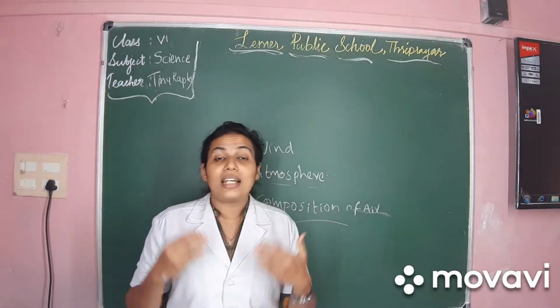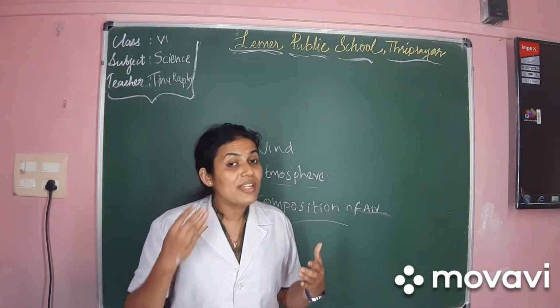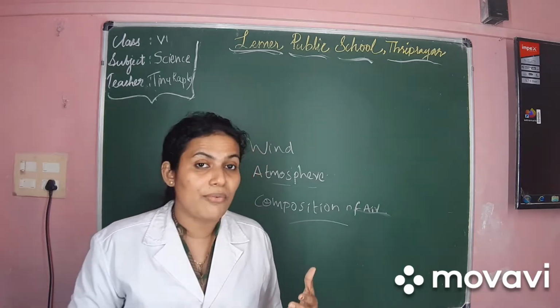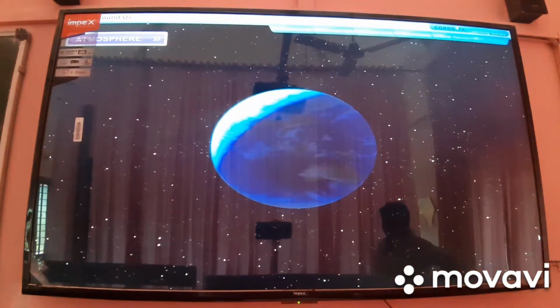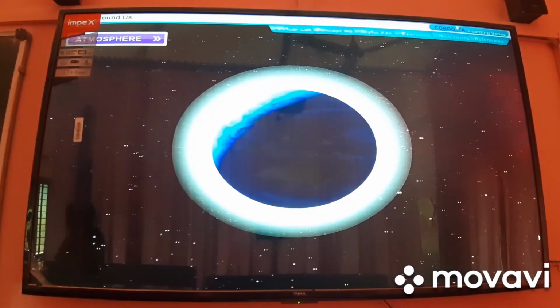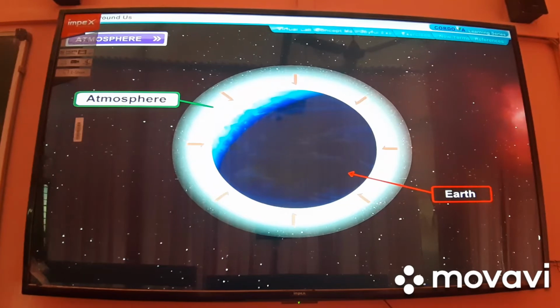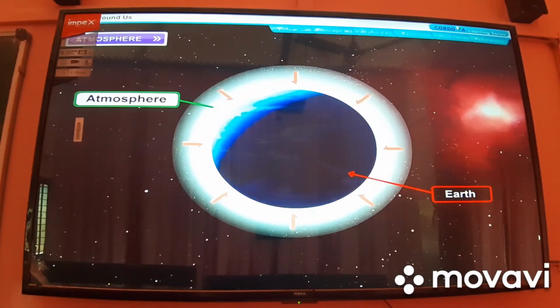So these are the components by which the atmospheric air is made. Atmosphere: we live on the earth and there is a huge layer of air all around the earth. Air forms the earth's atmosphere. The blanket of air that surrounds the earth is called the atmosphere.